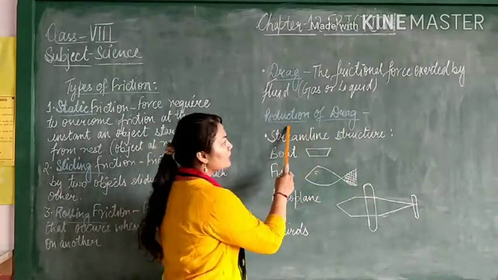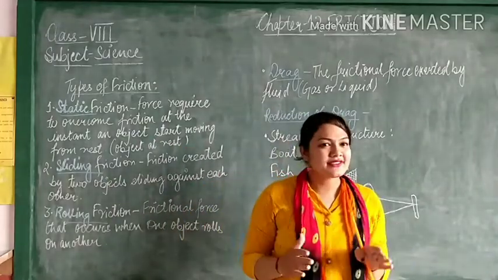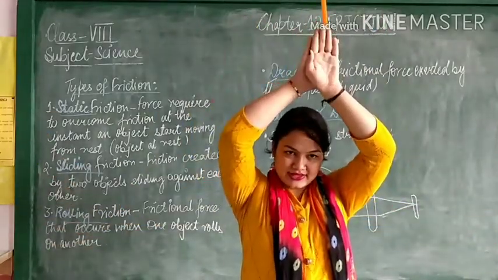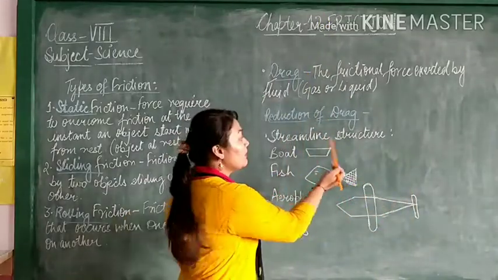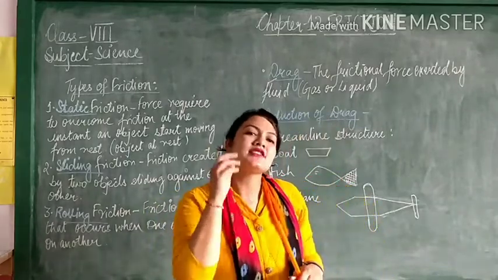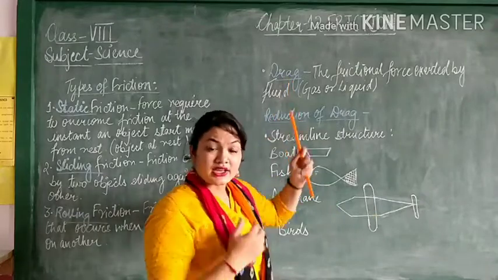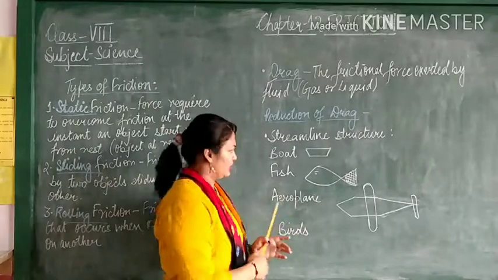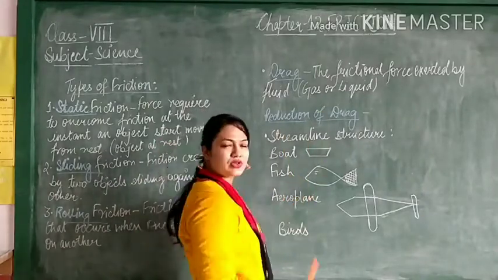Now, reduction of drag. How can we reduce drag? You must have seen that while swimming, people used to do this. What is the reason they make themselves into a streamlined structure? The reason is that when we have a streamlined structure, it is very easy to overcome drag, very easy to cut the drag, we can cut the friction. So how can we reduce the drag? By having a streamlined structure.